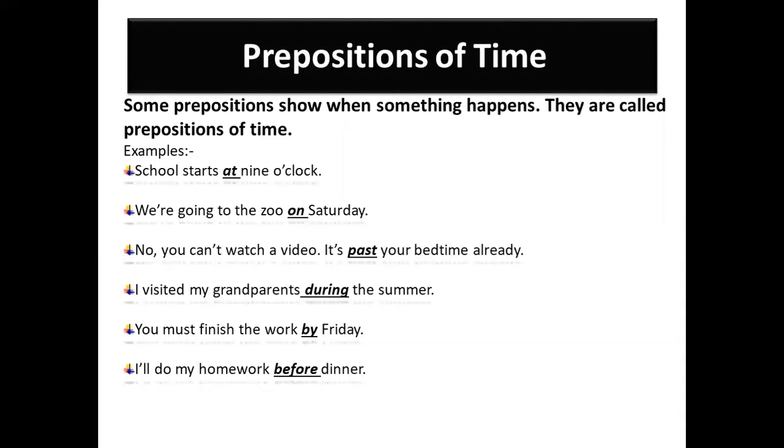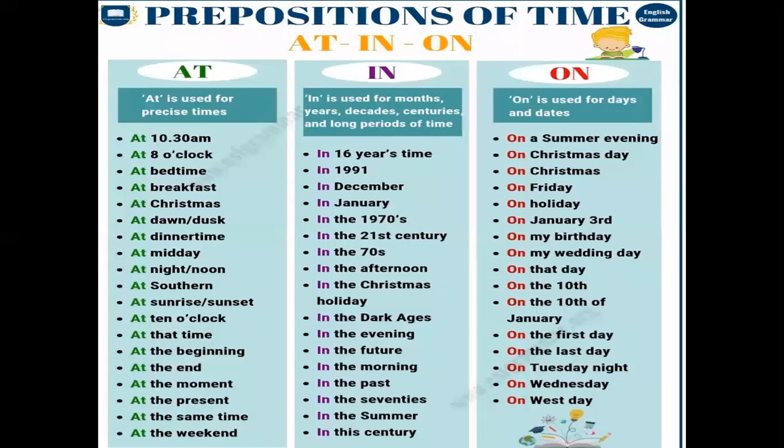Now I'll tell you how to use at, on and in for prepositions of time. When we use the preposition at for time, it is used for precise time, meaning it is used for a point of time. Like, I get up at 5 o'clock. Then, he sleeps at midnight. It is very hot at noon. So at noon, at midnight, at 5 o'clock are definite points. You cannot change them. They are points of time.